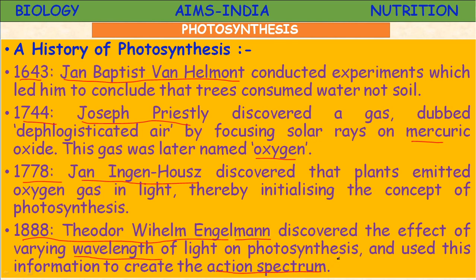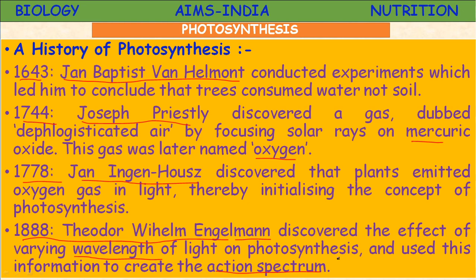Visible light. Okay, the equation represents the entire story of photosynthesis. What is that equation? 6CO2 plus 12H2O, in the presence of light and chlorophyll, gives rise to C6H12O6 plus 6H2O plus 6O2. So this entire equation represents the photosynthesis reaction.